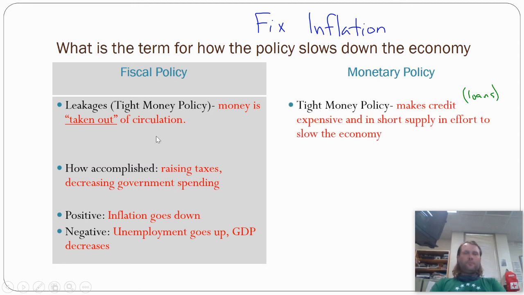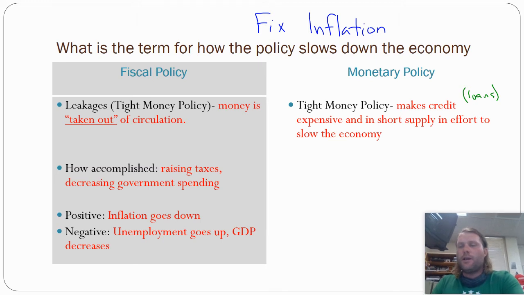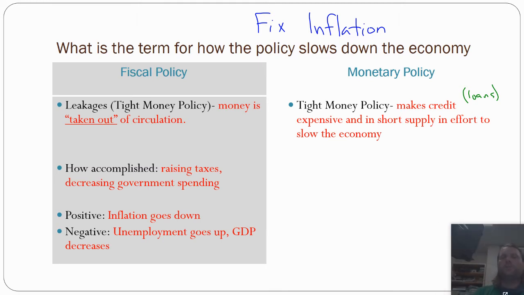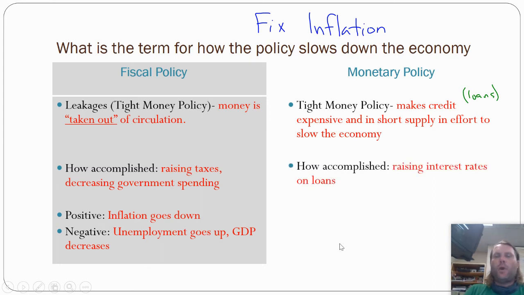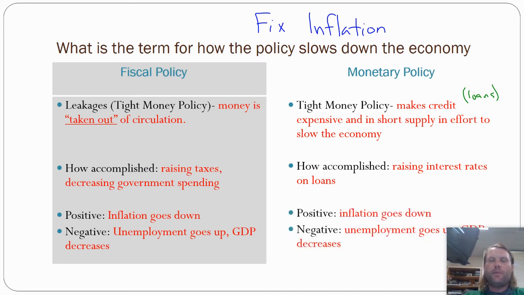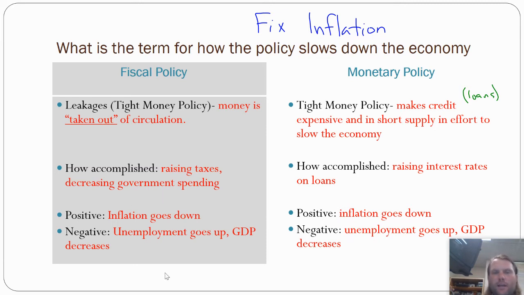Now, tight money policy is going to do the same thing. They want people to borrow less money when they get in these situations. It makes borrowing expensive. How do they do that? They raise interest rates. The only thing monetary policy can do is affect interest rates to affect people borrowing money. Okay, so to borrow less, they raise interest rates. Same positive, same negative, as across. So you're starting to see how your notes are kind of set up. Same positives, same negatives. They're trying to fix the same thing.